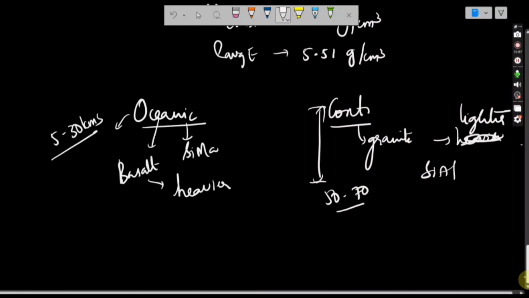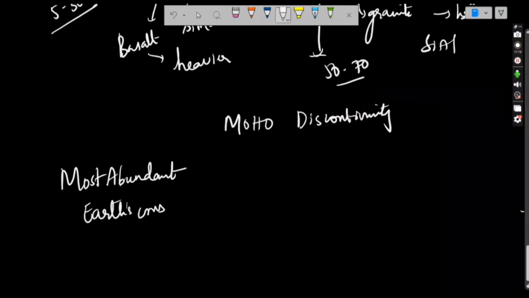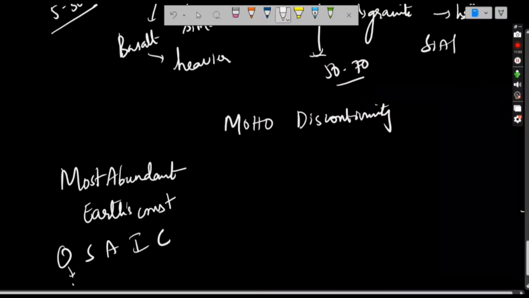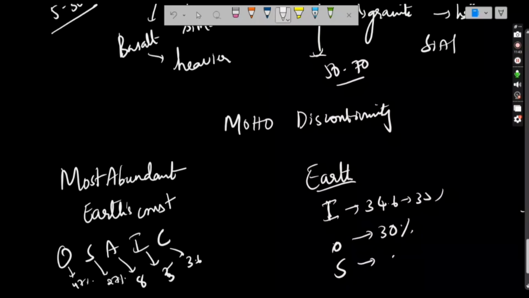We have seen Moho discontinuity, and we have seen most abundant elements on the earth. Crust, most abundant means most easily available in earth's crust. We can remember that with OSI: oxygen is around 47%, then silicon is around 27%, aluminium 8%, iron around 5%, calcium around 3.6%. Then on earth we have seen IOS: iron is around 34.6, nothing but 35%, oxygen is around 30%, and silica is around 15%.